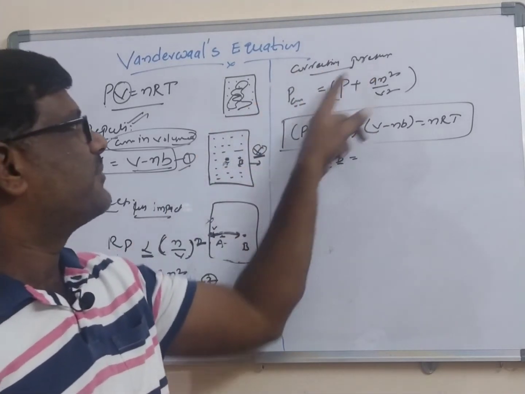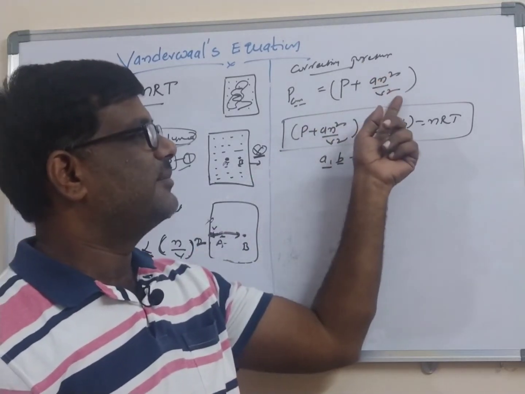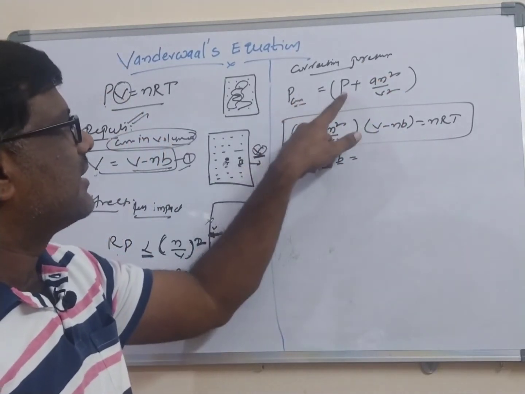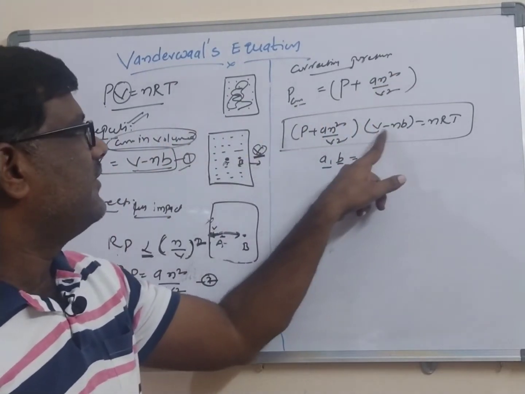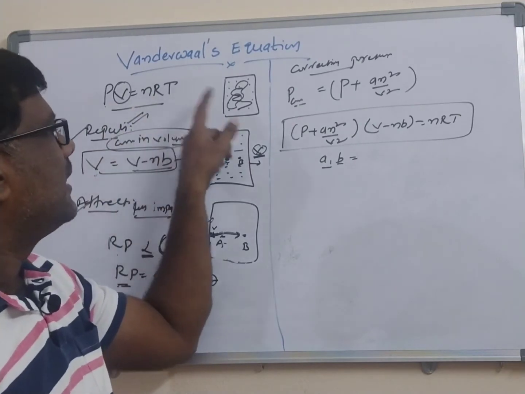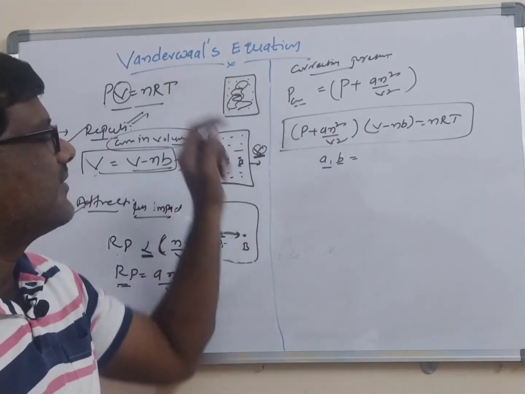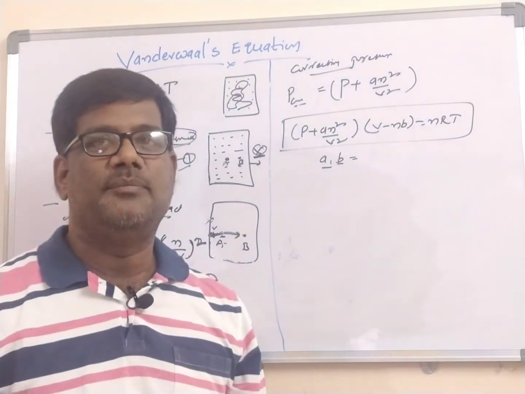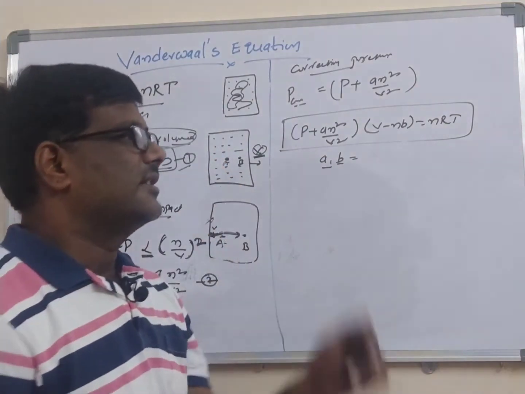That's why correction in the pressure equals P plus reducing pressure. So, P plus an square by V square. In place of P, you keep P plus an square by V square. In place of V, you substitute V minus nb. PV is equal to nRT. It becomes as this much, and this equation is called the Van der Waals equation, where a and b are called the constants, which are called the Van der Waals constants.